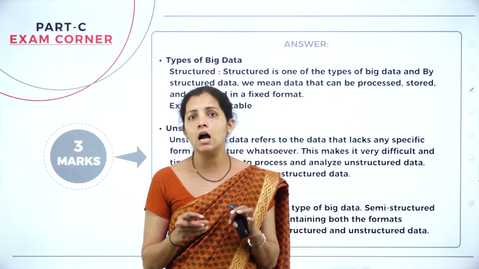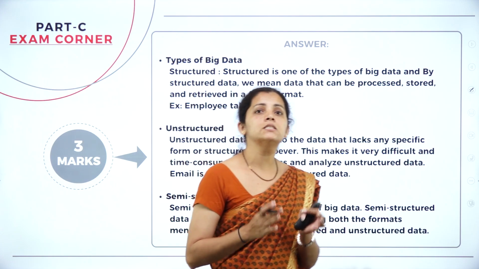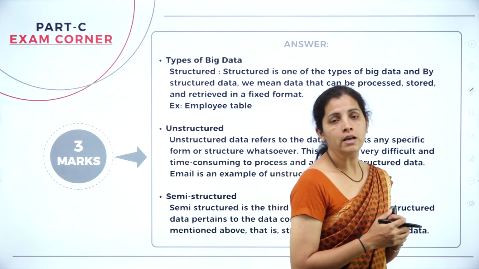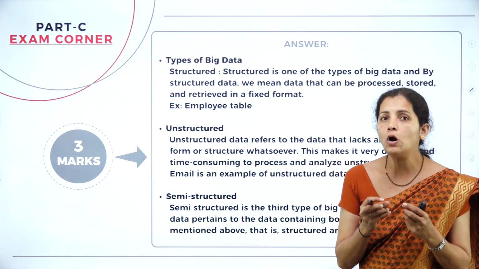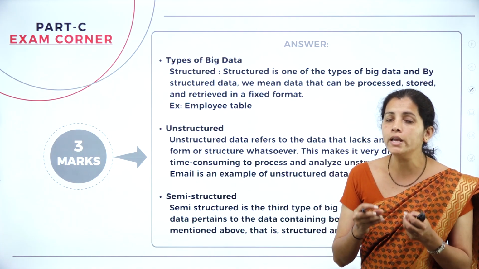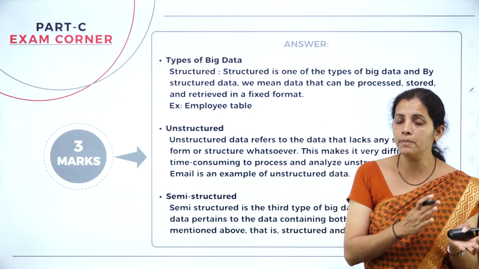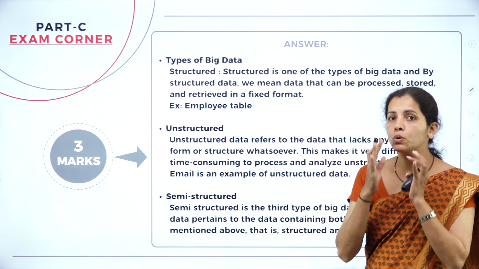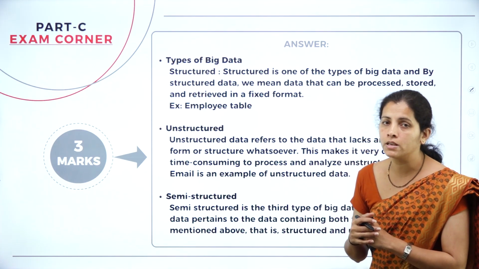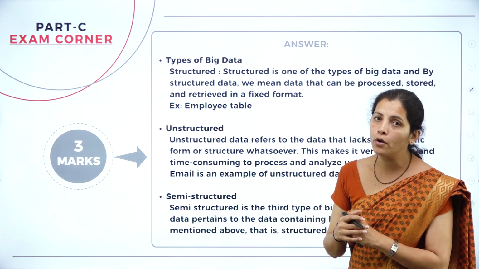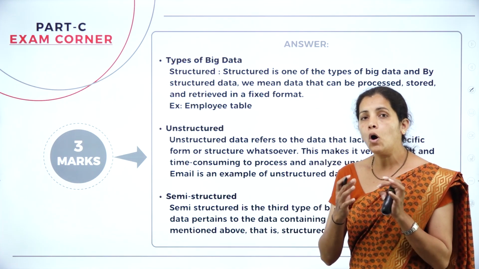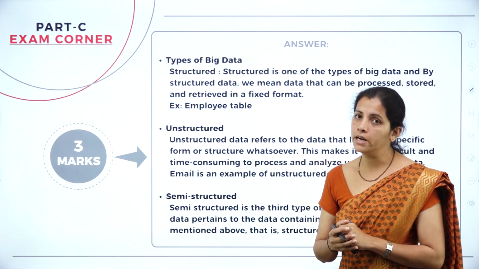All the data are stored in some proper format. The best example is MS Excel, where all the data are stored in the form of tables, that is, rows and columns. Examples are a student information table, an employee detail table or a bank customer table.